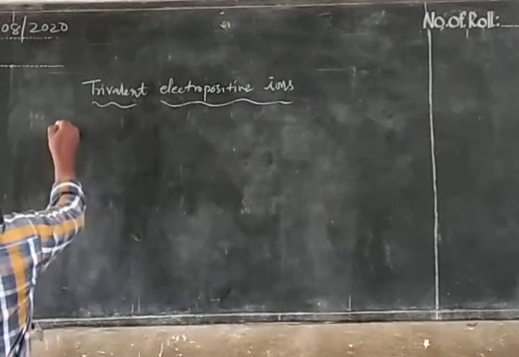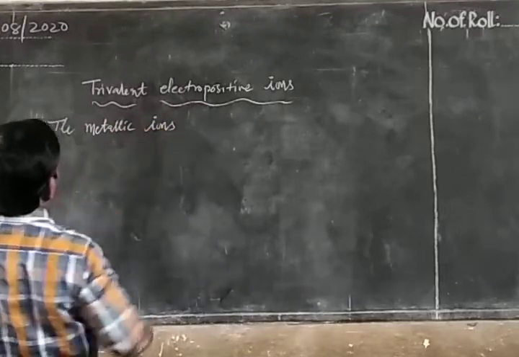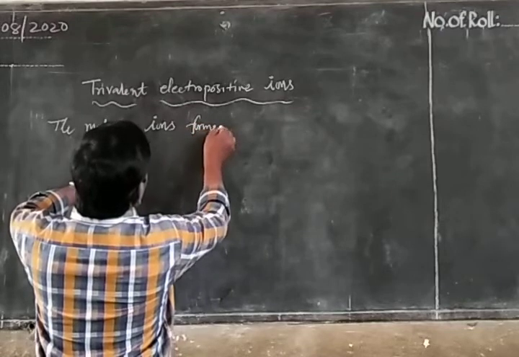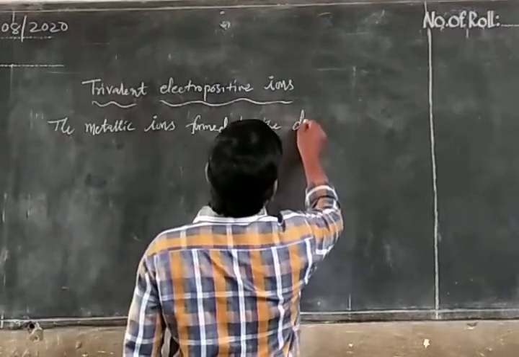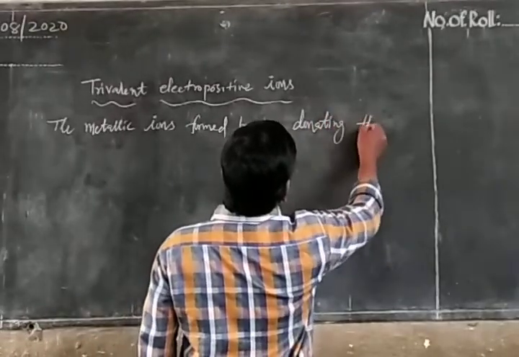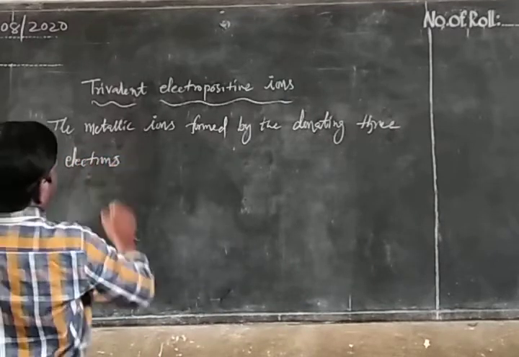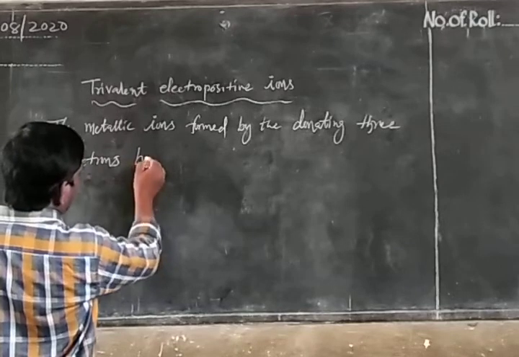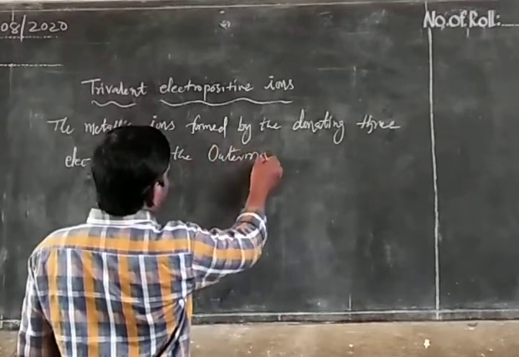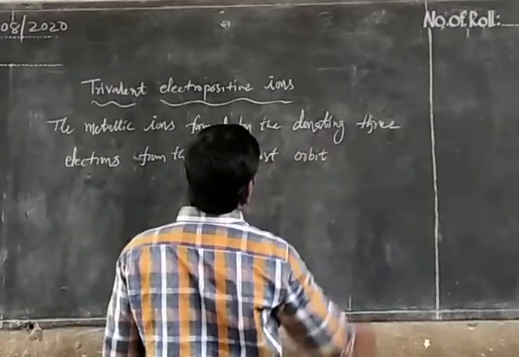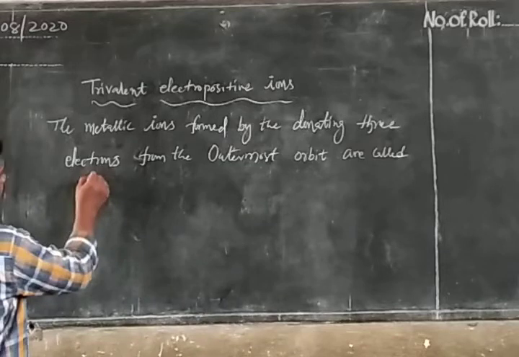The metallic ions formed by donating three electrons from the outermost orbit are called trivalent electropositive ions.